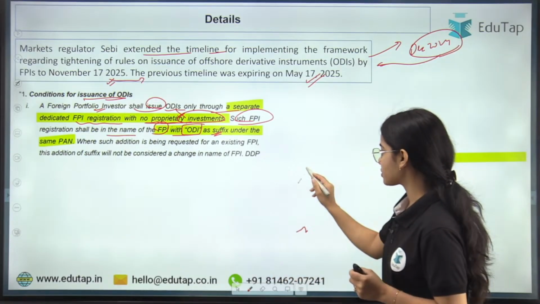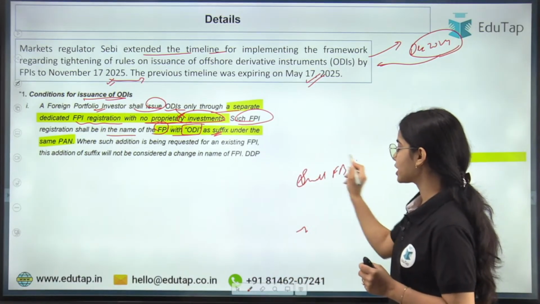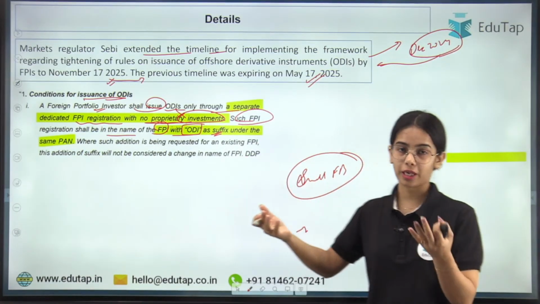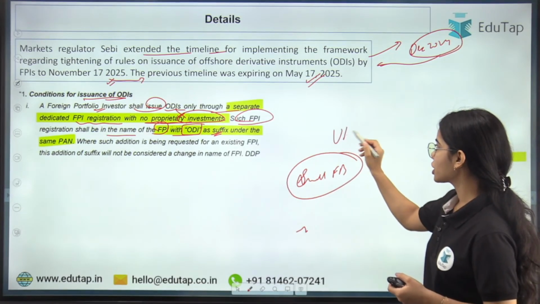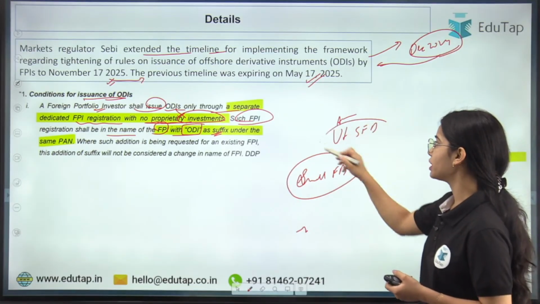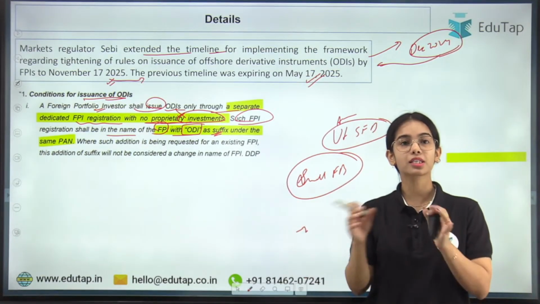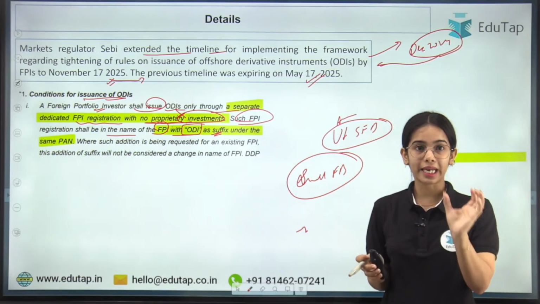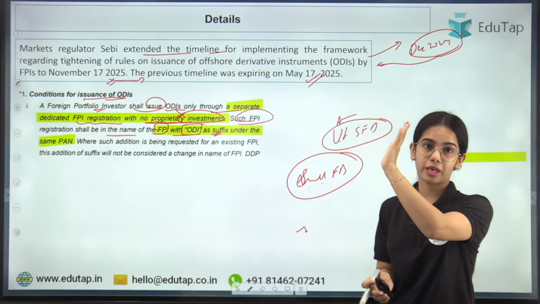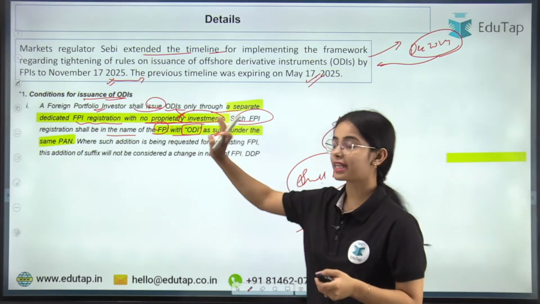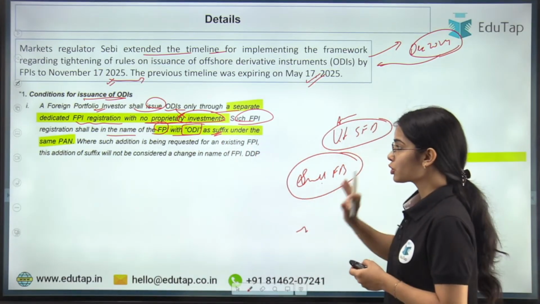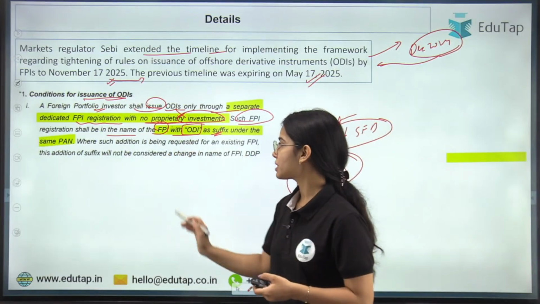It is like small finance banks, where it is compulsory that they keep the words small finance bank in their name. For example, Utkarsh Small Finance Bank, or let's say ABC Small Finance Bank. Similarly, the FPIs that are issuing the ODIs have to keep the term ODI in the name itself, so that it is easily recognizable. So this is the basic idea.